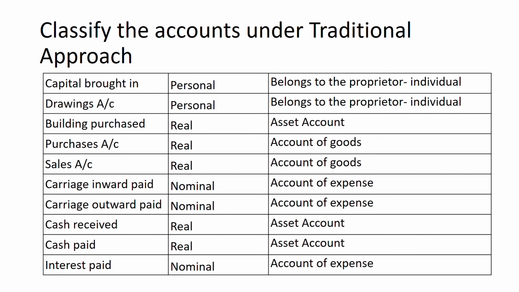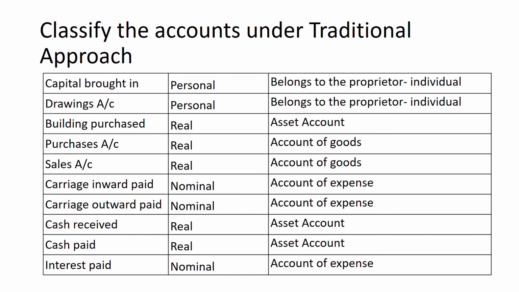Carriage inward is nothing but the expenses paid by the businessman for bringing in materials, stock, raw materials into the business. So this is an expense, so it is a nominal account. Carriage outward is nothing but the expense paid by the organization for movement of goods, finished goods. So this is also an expenditure which is categorized as nominal account.